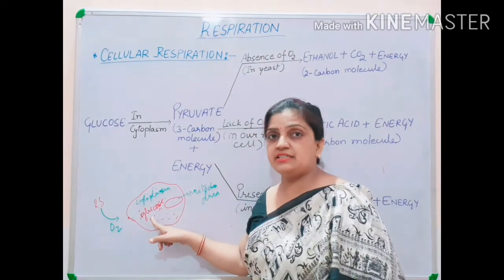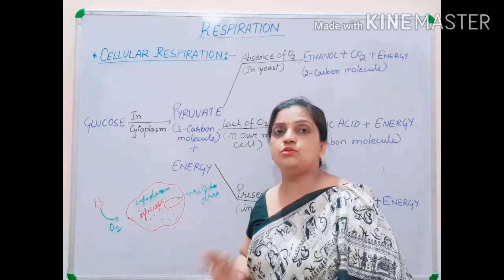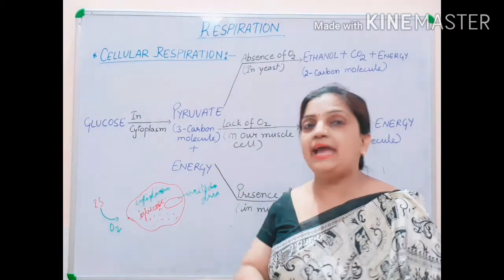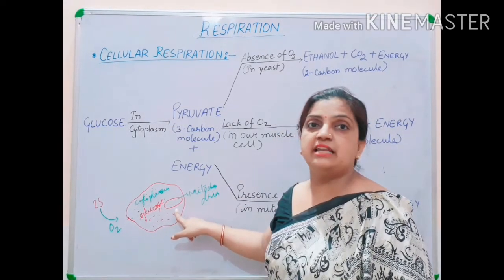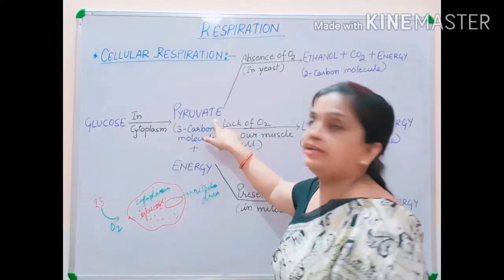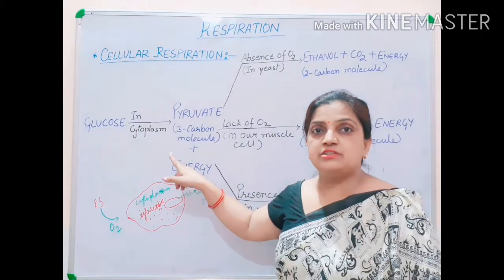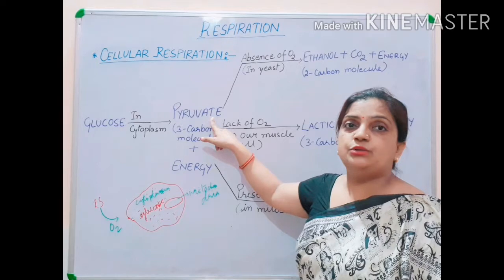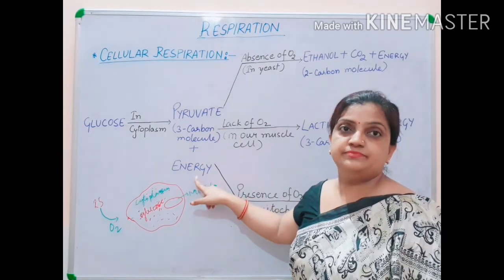Oxygen has not reached yet; inside the cell only glucose is present. So where will glucose start breaking down? In the cytoplasm of the cell. And it will break into pyruvate. Glucose in the absence of oxygen in the cytoplasm breaks into pyruvate plus energy.